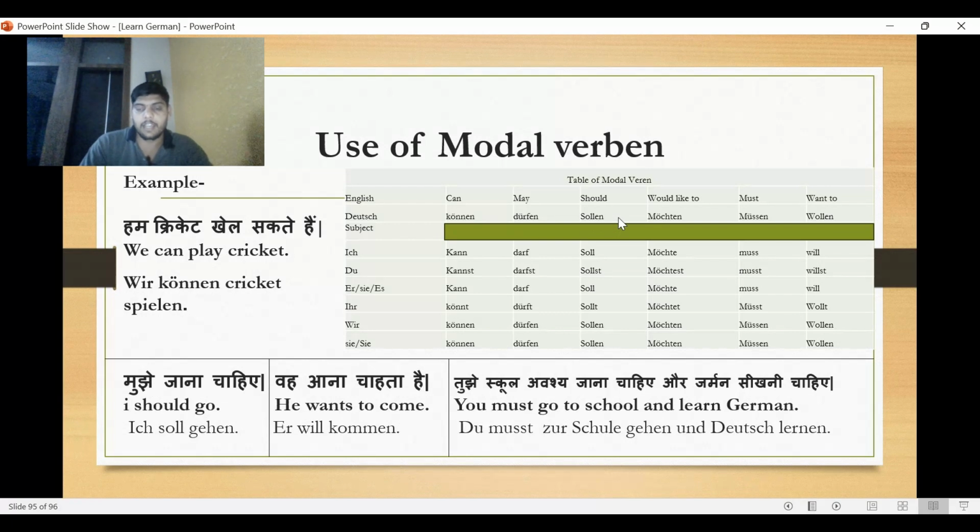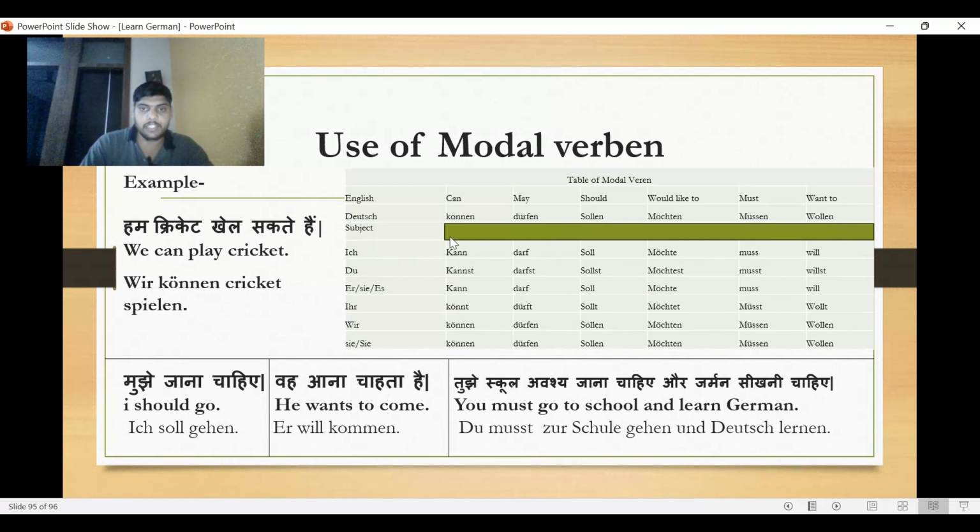So like any other verb, we should conjugate these verbs according to their subject. If the subject is ich or es, at that time we should remove the en at the end of the verb. After removing en, können becomes kann, dürfen to darf, sollen to soll, möchten to möcht, müssen to muss, wollen to will.